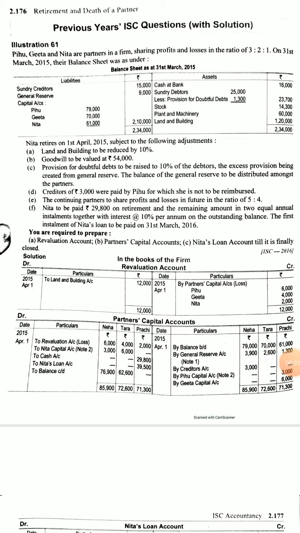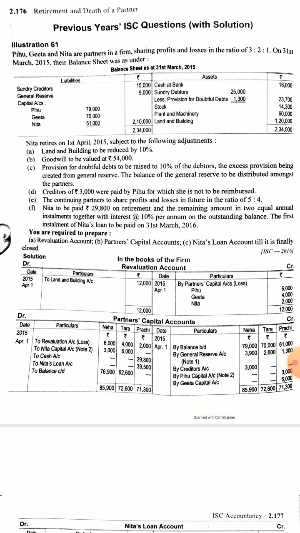Hello students, today we are going to see one of the sums which came in ISC 2016 under retirement. So Pihu, Geeta and Nita were partners in a firm sharing profits and losses in a ratio, and the balance sheet is shown and some adjustments are there. Now we will see how this sum will be made.